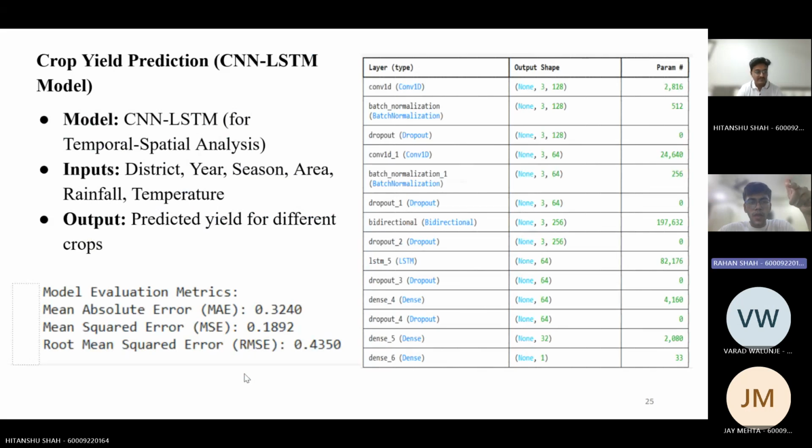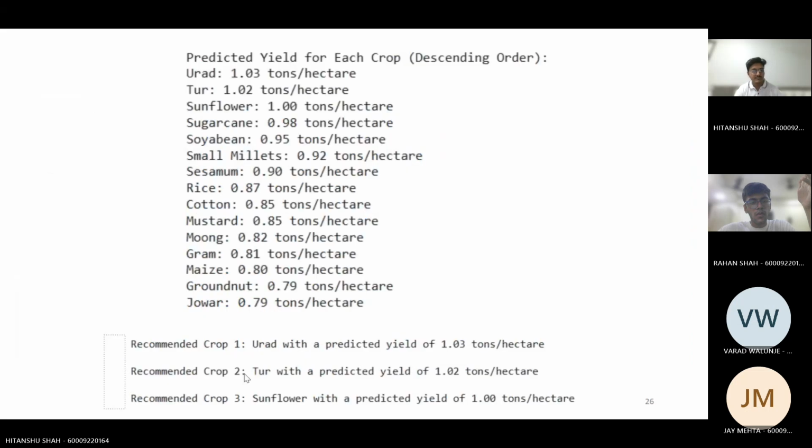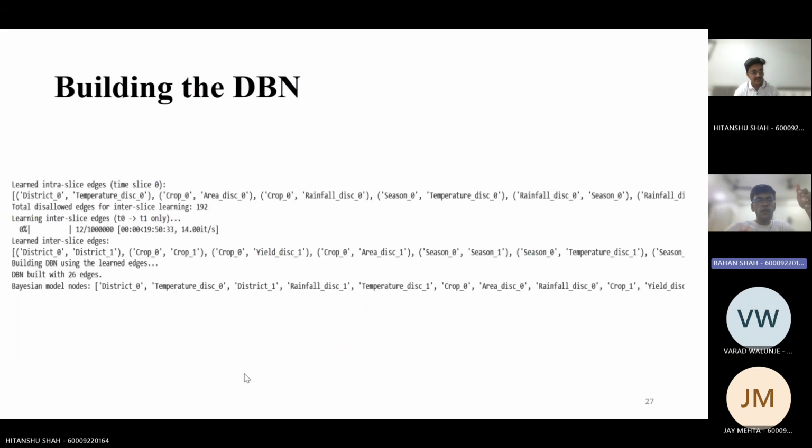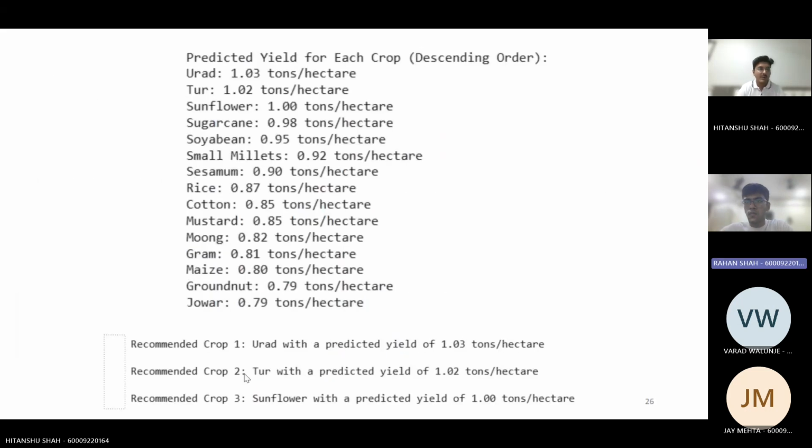We also built a CNN LSTM model. This is the entire model architecture. And it was for temporal spatial analysis. Next. This is the recommendation for the CNN LSTM model. As you can see down there, it recommends the top 3 crops.